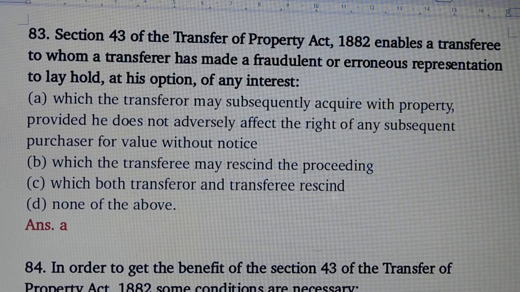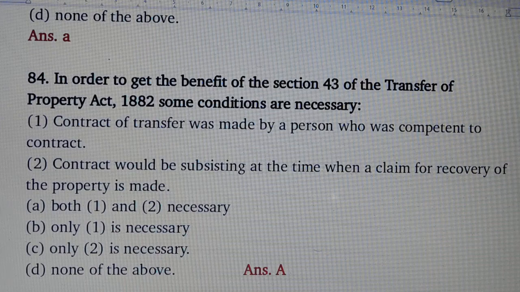Which the transferor may subsequently acquire with property, provided he does not adversely affect the right of any subsequent purchaser for value without notice. Question number 84. In order to get the benefit of section 43 of the Transfer of Property Act, some conditions are necessary.